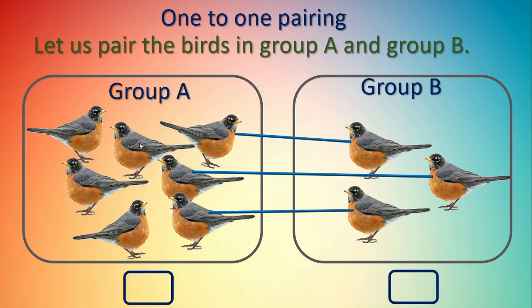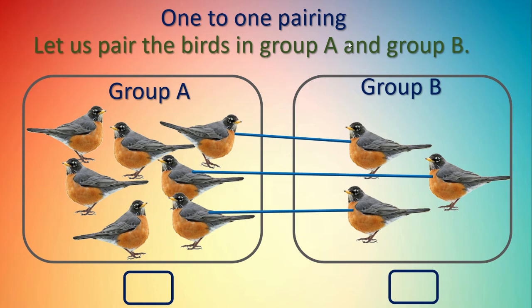Isn't it? So we can say that group A is bigger because it has so many birds. And in the B group there are no more birds. Right? Whatever the 3 birds, they paired with the group A 3 birds. Isn't it?